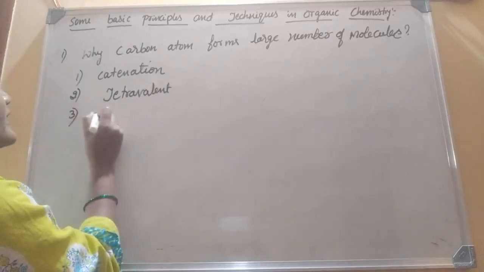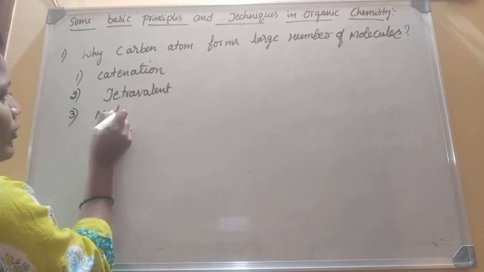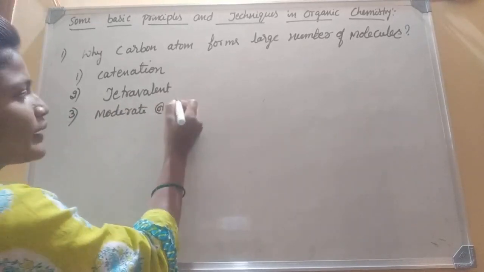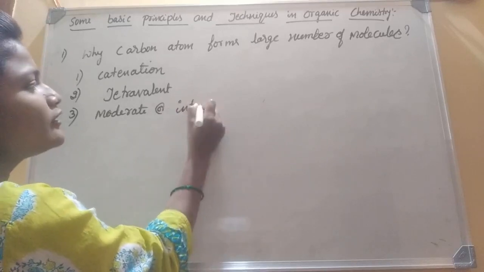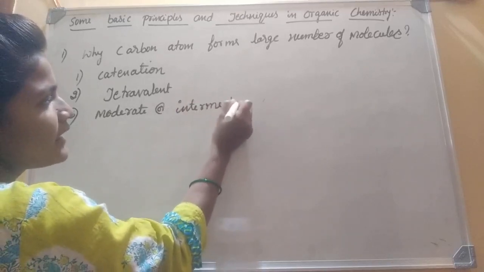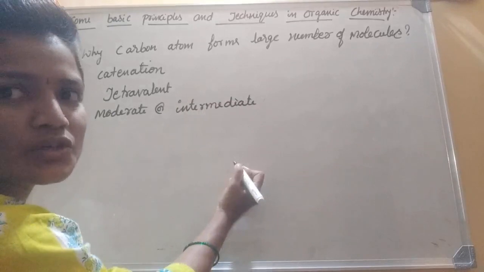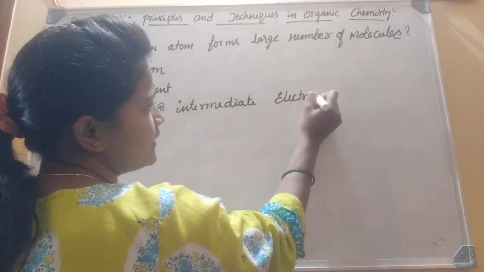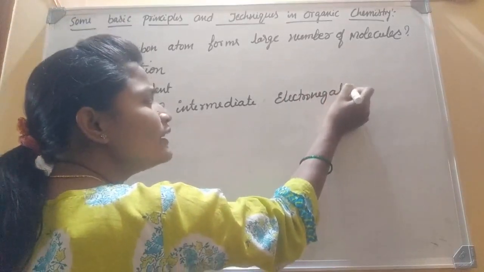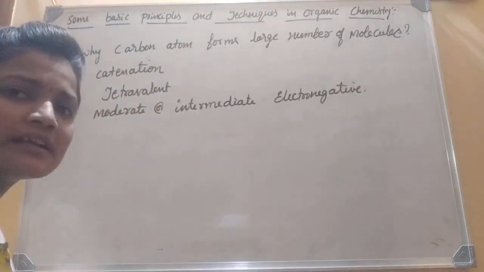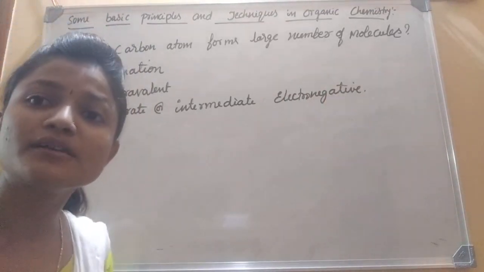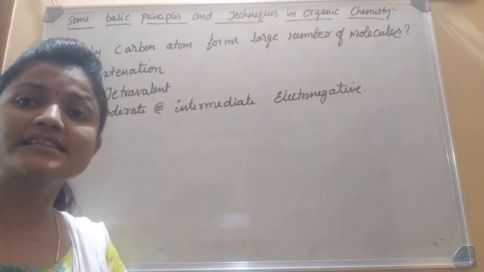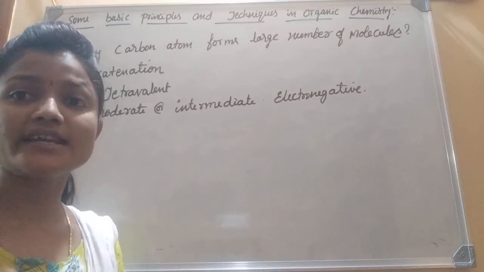And the third one is moderate or intermediate electronegativity. Due to these reasons, carbon atom forms a large number of molecules, and also it forms long chain hydrocarbons.